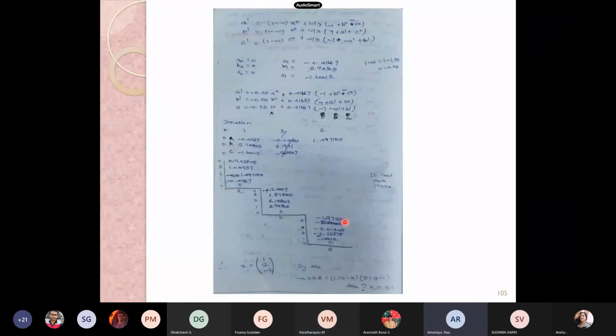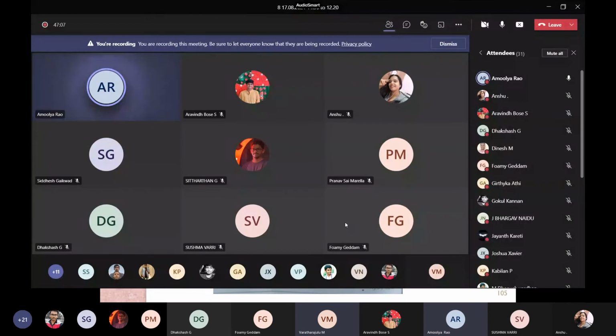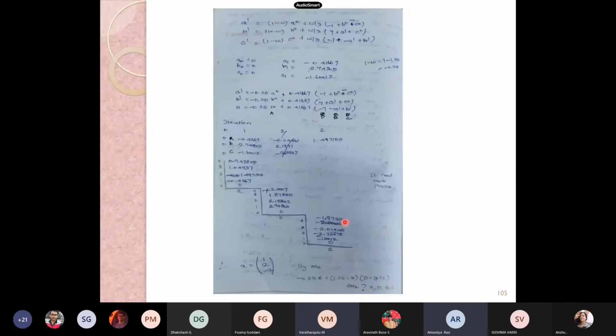Yes. Someone assist him and give the information. She will give the inputs. Someone, please unmute your mic. Amolya, you ask what data is essential. Arvind, you tell me the data. Where are you, Amolya?